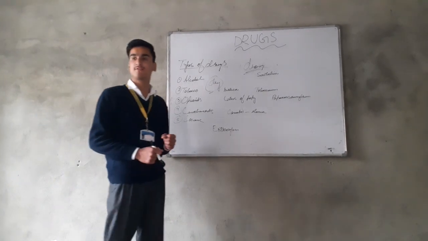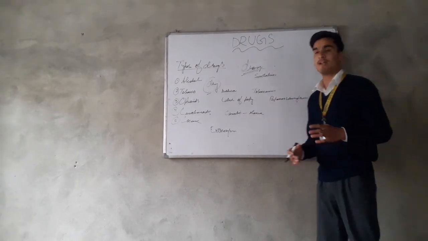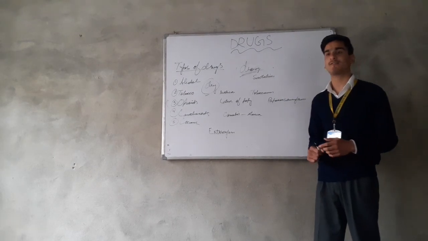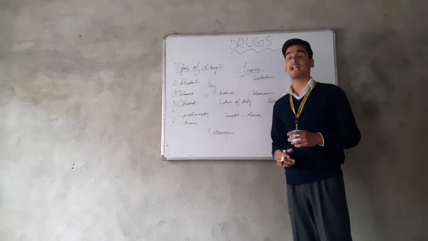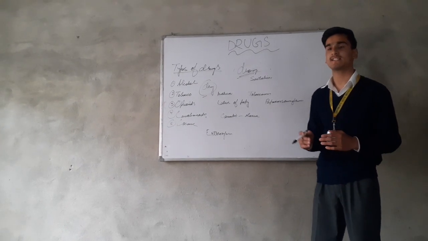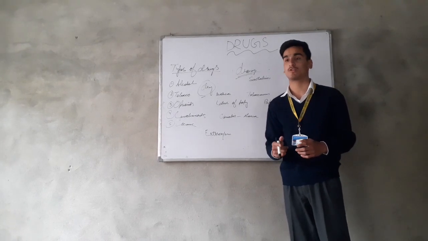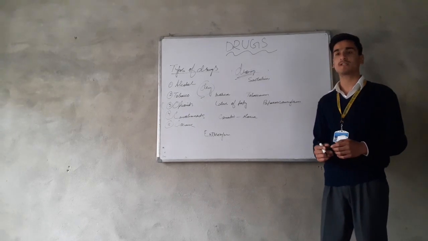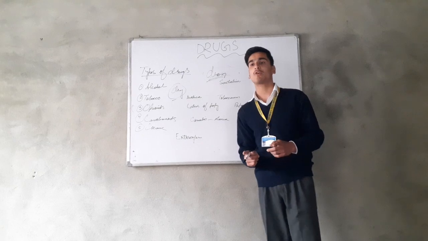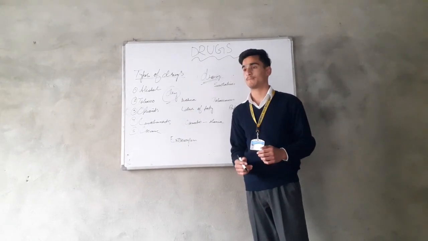Now let's try to understand with simple examples how drugs work. When we do anything that we like, for example, when we eat our favorite food or play our favorite sport, we feel happy. That is because our brain releases hundreds of neurotransmitters, that means hundreds of chemical substances, or we can say hundreds of hormones. But when it comes to addiction, there is a special kind of hormone, which is dopamine. When we take drugs, our brain releases an excessive amount of dopamine, which lets us feel happy.